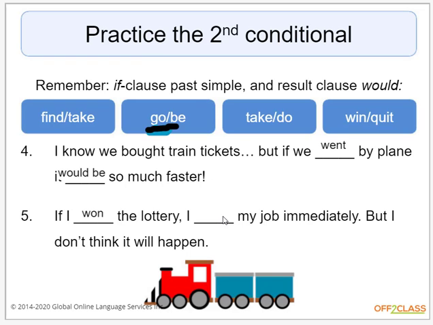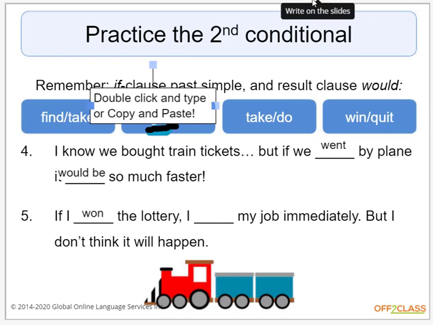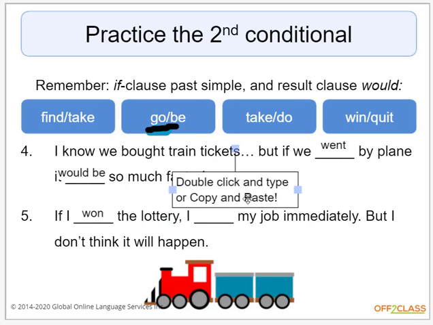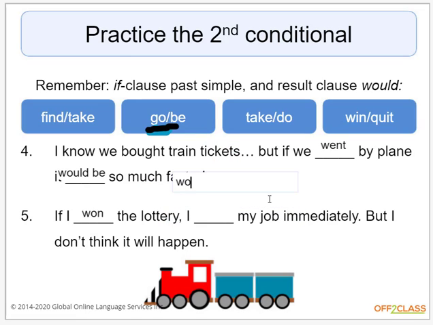If I won the lottery, I would quit my job immediately. I would quit. Why is it would quit? Why is it if I won instead of would? Because remember, past simple tense.